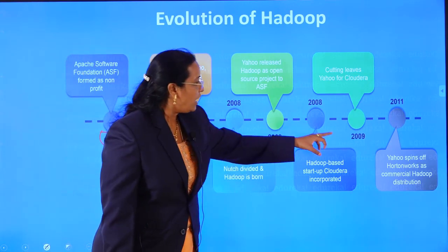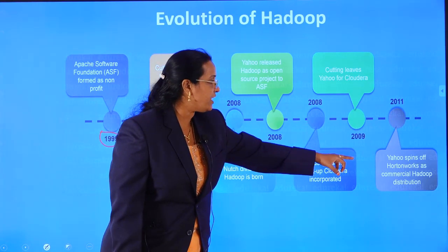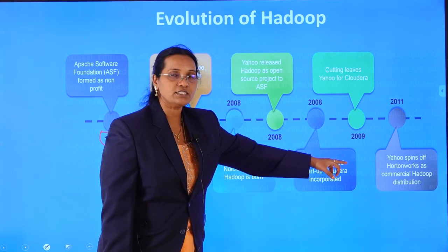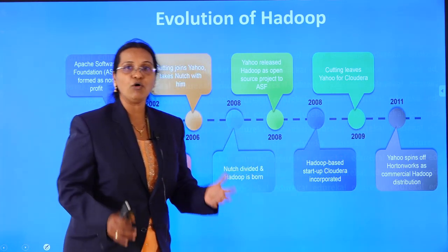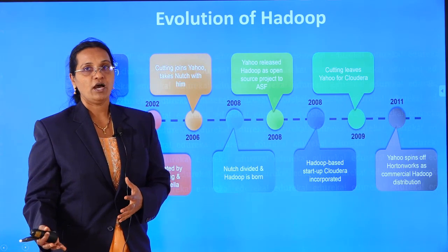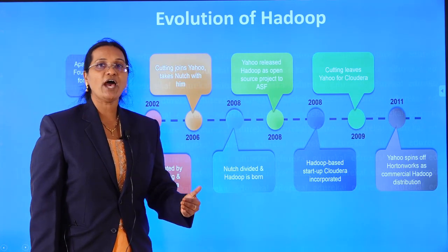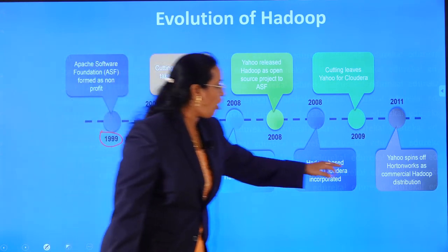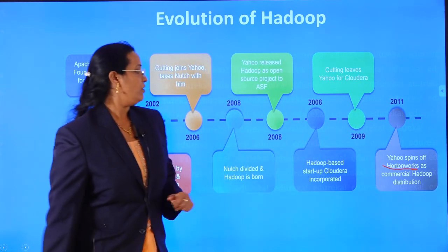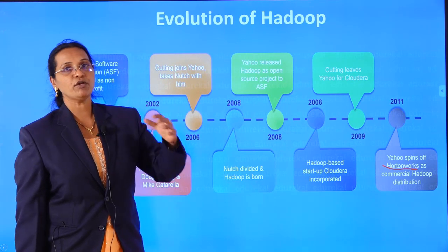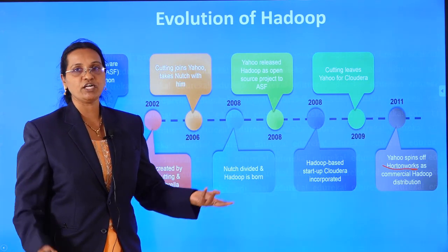And Yahoo also started a new product called Hortonworks to do analytical work, just like Hadoop is performing the job with the company Cloudera. Similarly, Yahoo has its own product called Hortonworks. So we can do our analytics either by using Hadoop or by using Hortonworks, whatever we want.